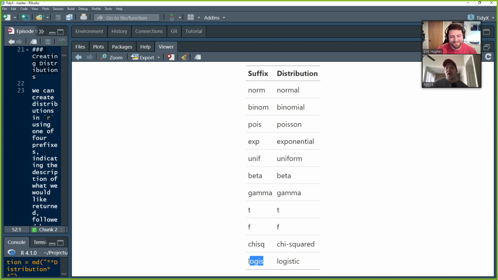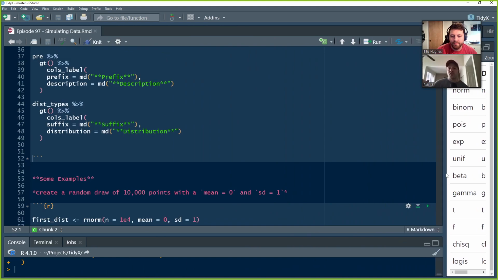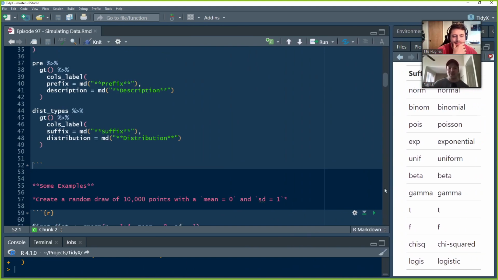You give it a prefix, you give it a suffix, and then within the arguments, you're going to generally pass the parameters of that distribution. So just very simply, a normal distribution has two parameters, a mean and a standard deviation. A binomial has two parameters, n samples and a probability of success or failure. Beta distribution, alpha and beta. Poisson has a shape and a rate parameter. So we're going to go over these very specifically now, and then we're going to build them up into one big simulation to use a whole bunch of them all at once, stacked together.